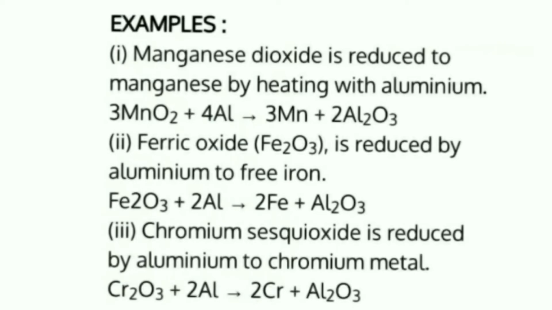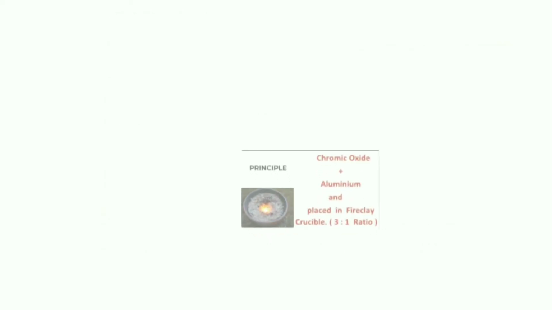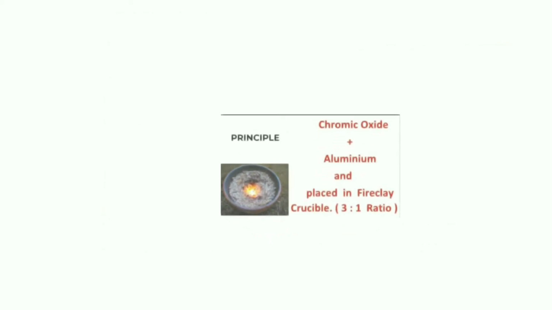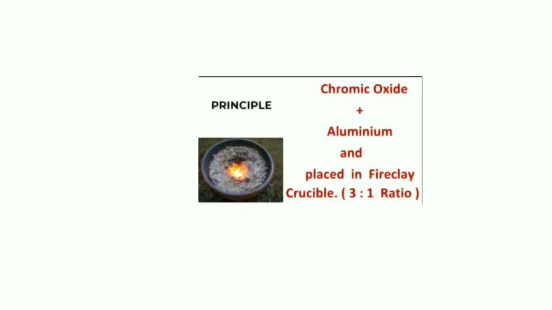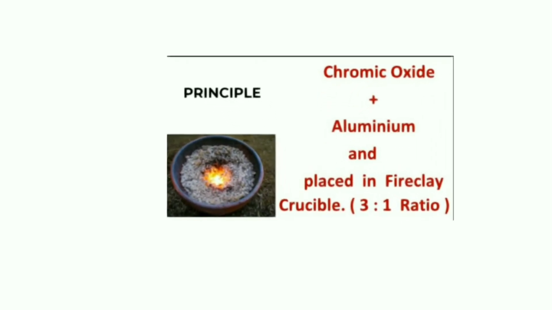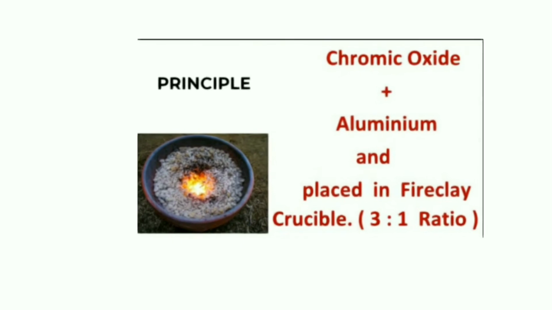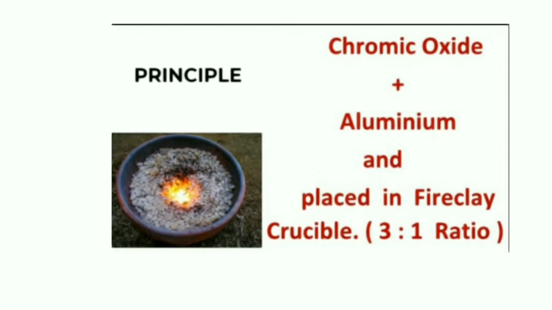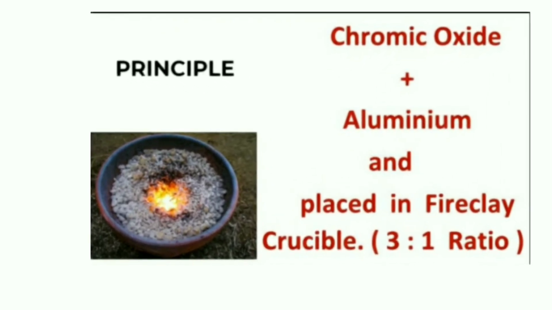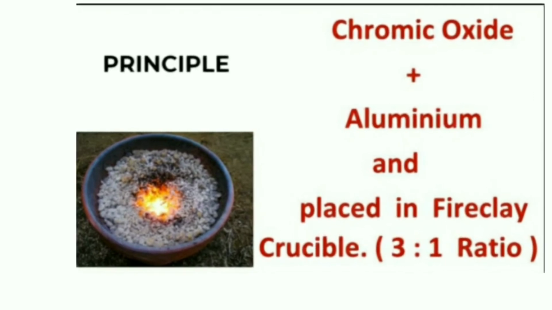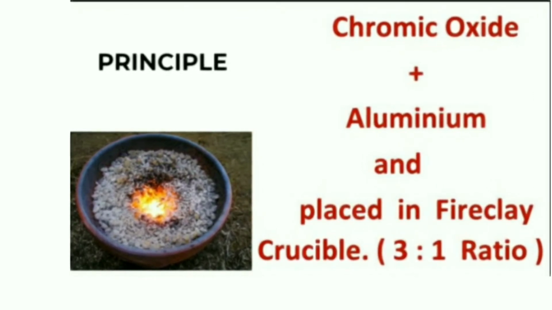Let us see about the conversion of chromic oxide into chromium with the help of aluminium. So we should take 3 parts of chromic oxide and 1 part of aluminium in a fire clay crucible. That means a 3:1 ratio of chromic oxide and aluminium should be placed in the fire clay crucible.